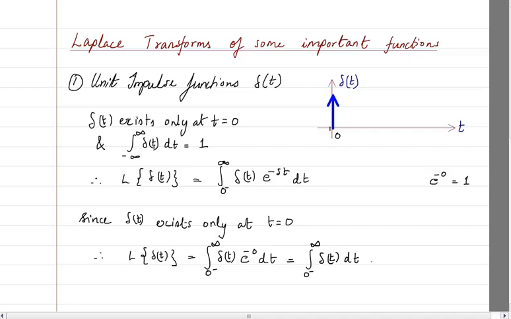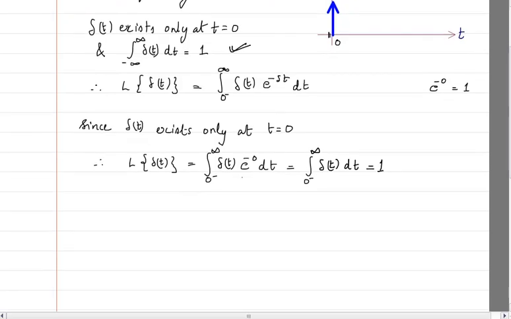And that is going to be equal to how much? Look at this equation. It means that the area under delta t is 1 from minus infinity to infinity. So if I take from here, basically the whole pulse will come inside. So this is going to be equal to 1. Therefore, I can finally come to the conclusion: the Laplace transform of delta t, or the impulse function, is going to be equal to 1.